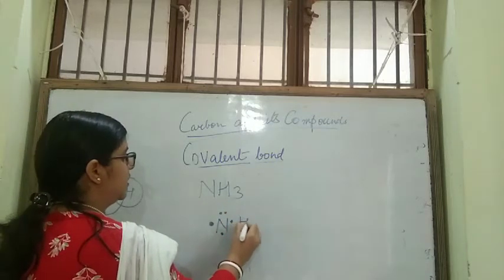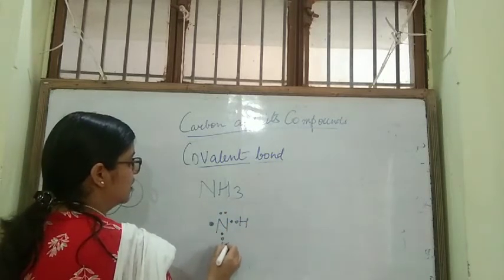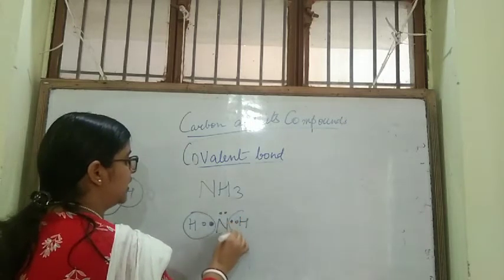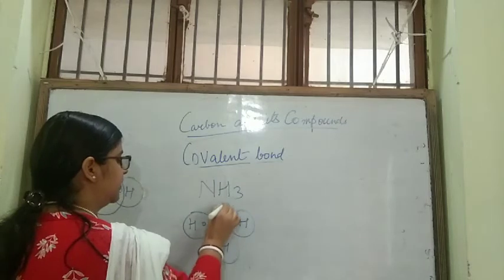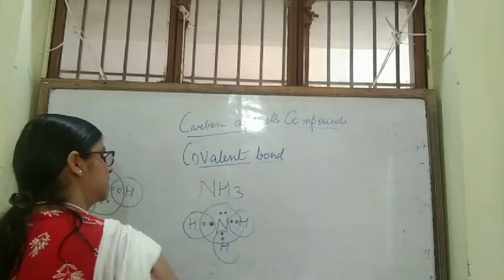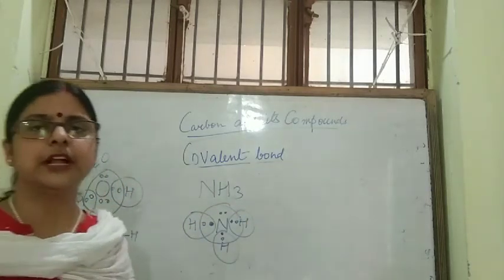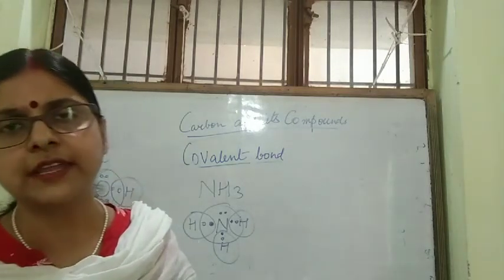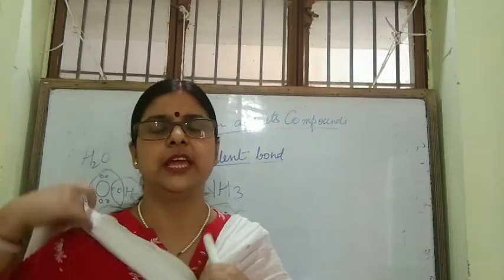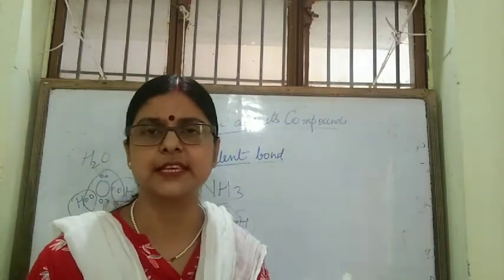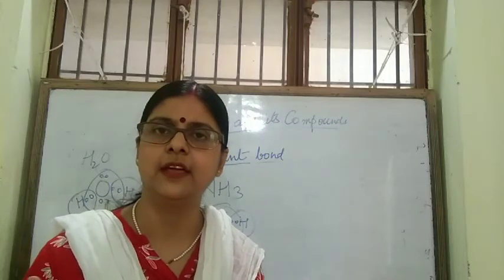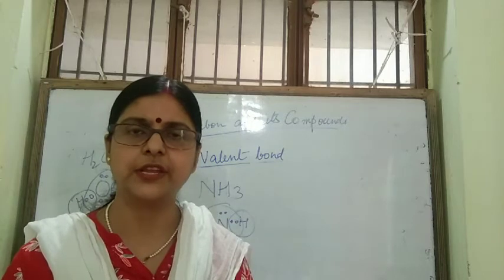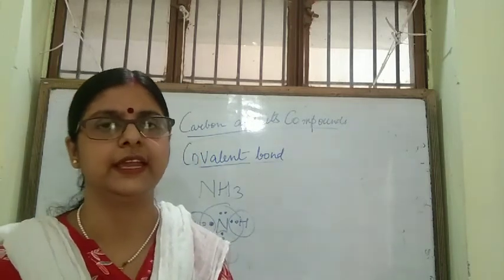So it will share 1 electron with each hydrogen, and it will complete its octet, and hydrogen will complete its duet. Similarly you can take up many other examples, and when we discuss organic compounds like methane and ethane, we will discuss covalent bonding again, and how the sharing of electrons takes place in organic compounds.